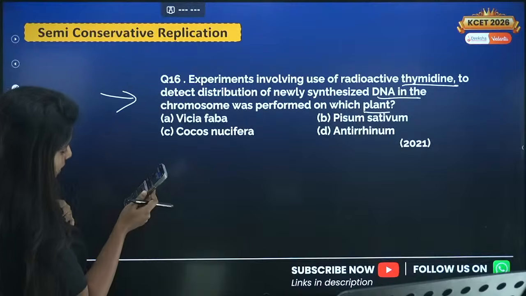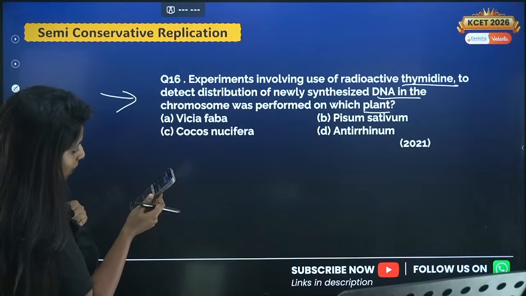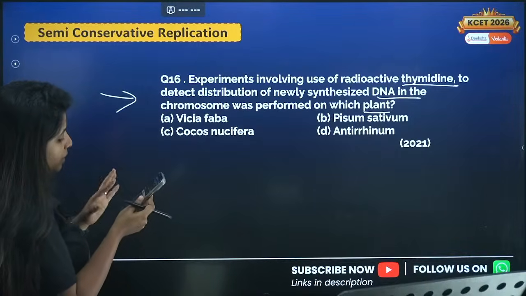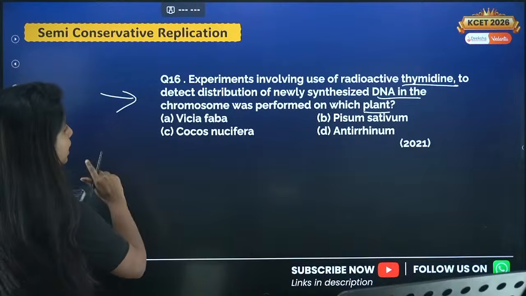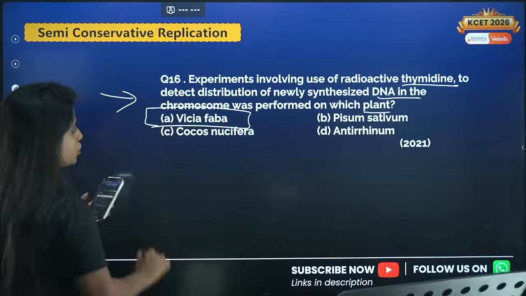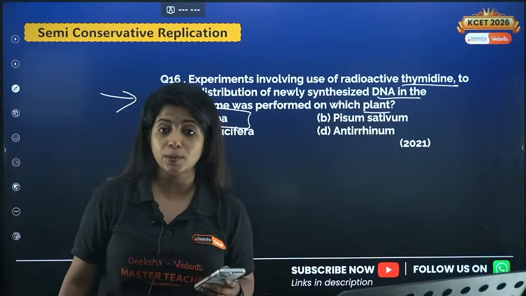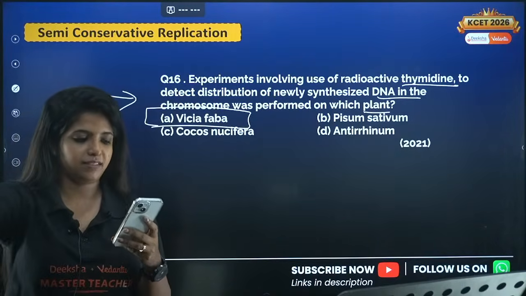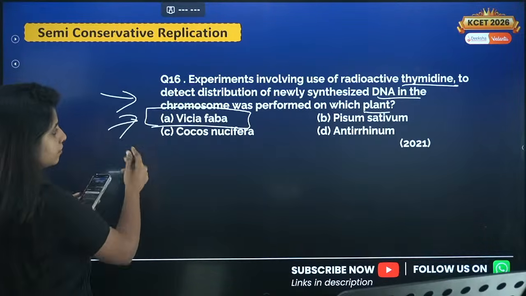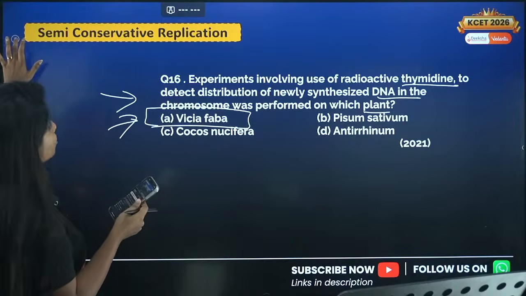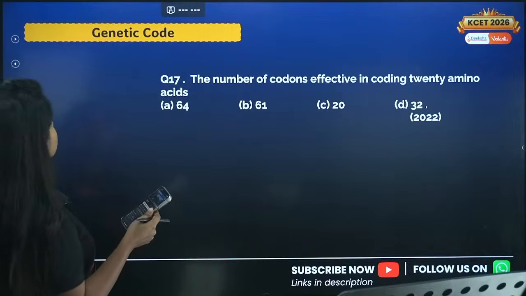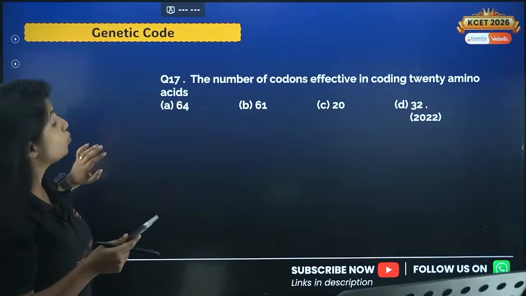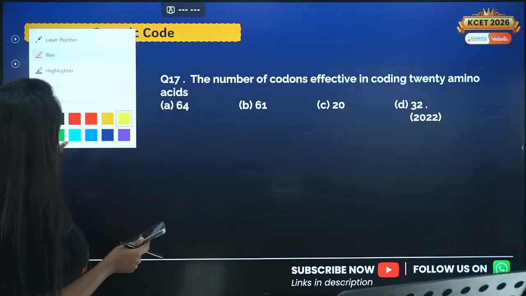So yes, 16A, Rupa says A. Prachi also says A, Aishwarya also says A, that means 3 of these girls have read the NCERT, super good. Yes, the answer for this question is Vicia faba, or also you call this faba beans. Yes, Manjunath. Super good, dear. Fine, do not forget there are small details in your NCERT which you should refer to in between. Do not leave your NCERT like that.